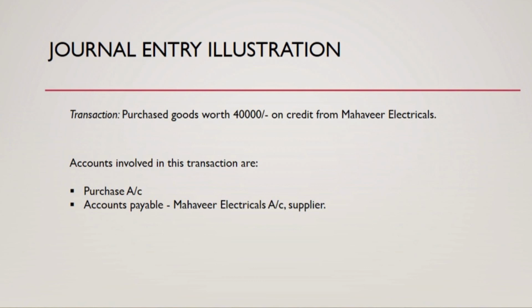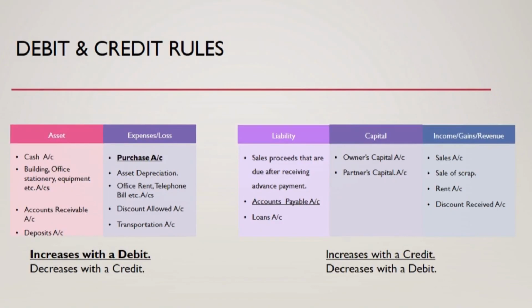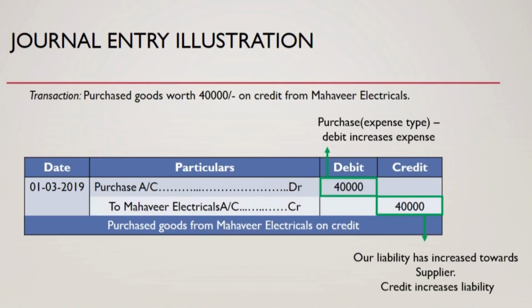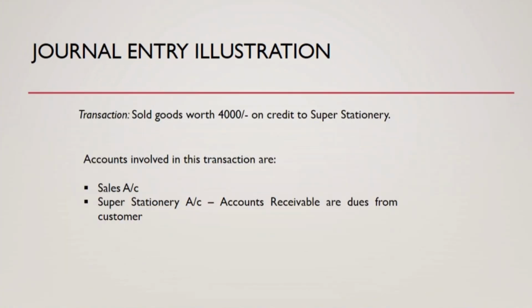Now let's find out which account to debit and which to credit. We know that the purchase account increases with a debit. On the other hand, liabilities increase with a credit. And accordingly we pass the journal entry as follows. We debited the purchase account and credited the supplier account. Alright, now let's move to the next transaction.